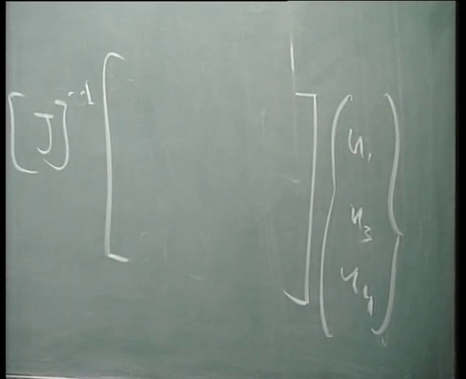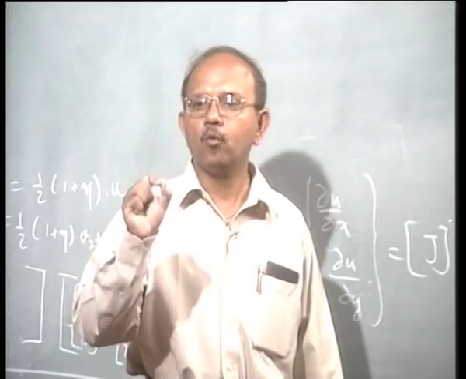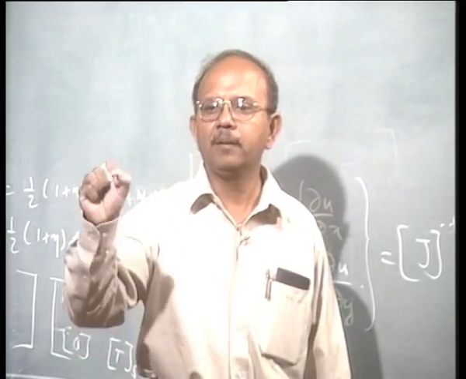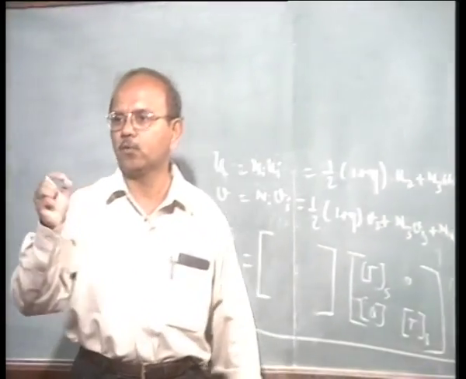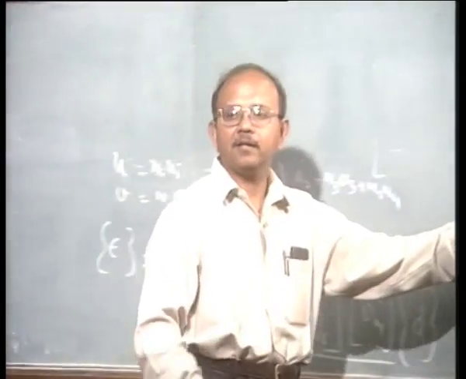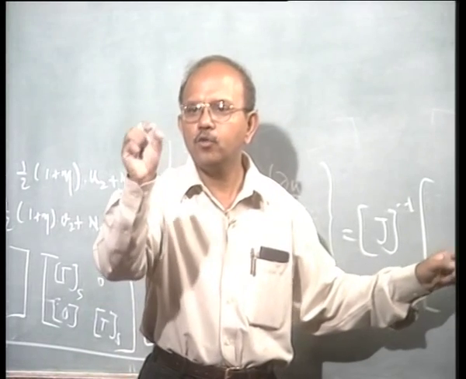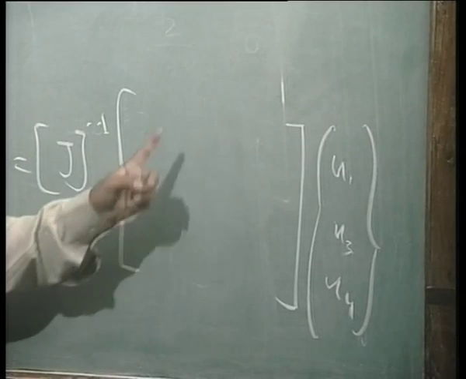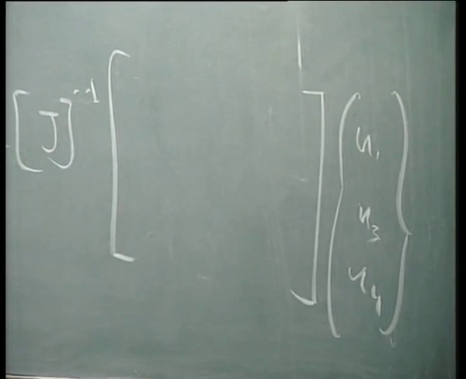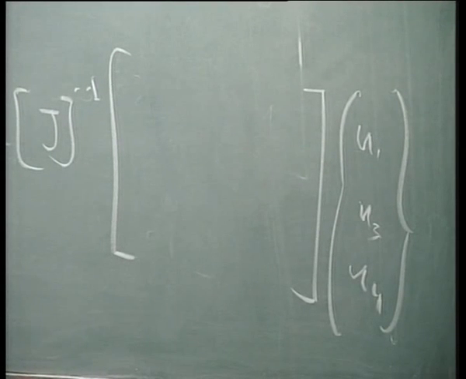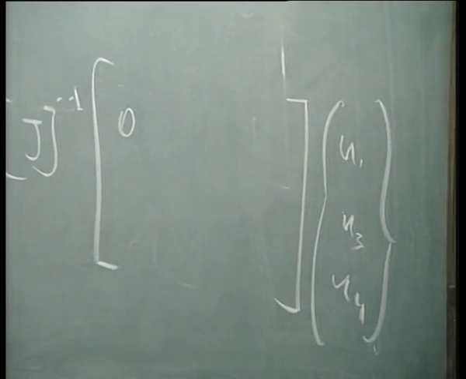How did I write it? U is equal to half into 1 plus eta into u1 plus n2 into u2 plus n3 into u3. That's how I wrote it. So the first term here would be dou of dou psi into half of 1 plus eta. Is that clear? Yes or no? Okay, so first term is 0. What would happen to my second term?